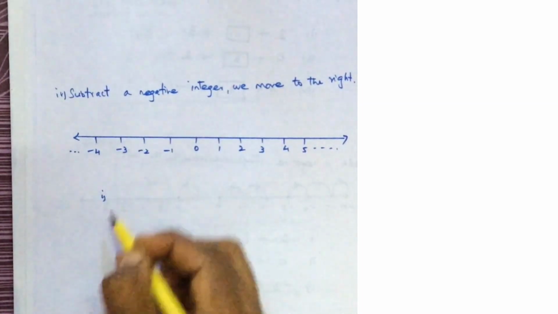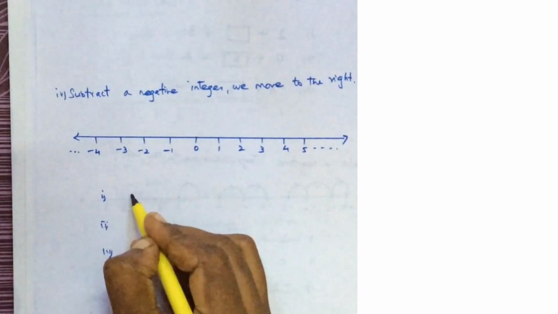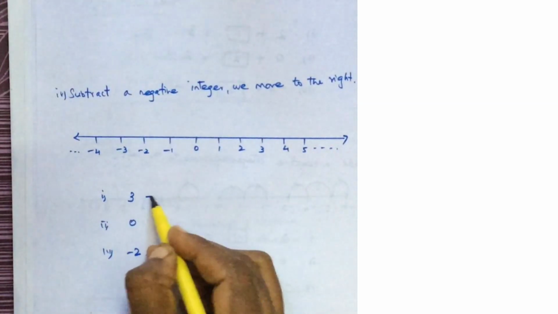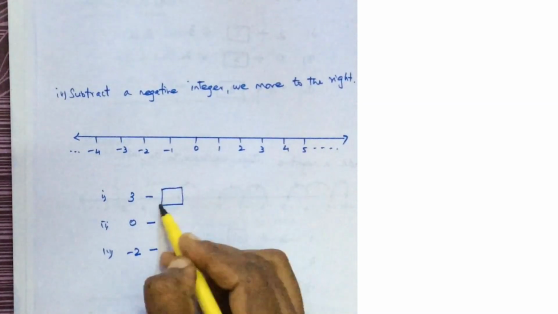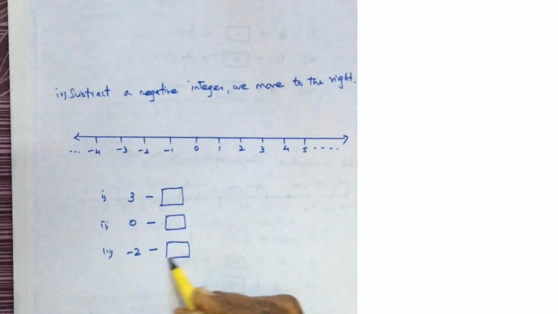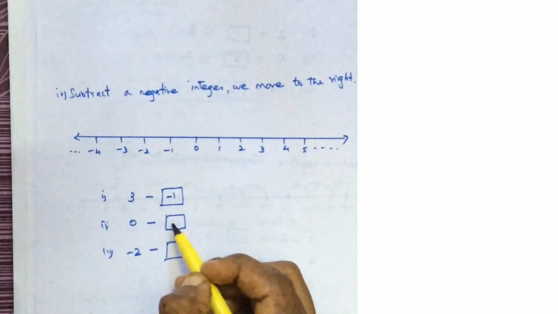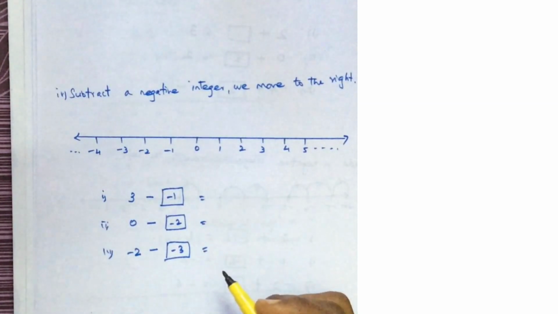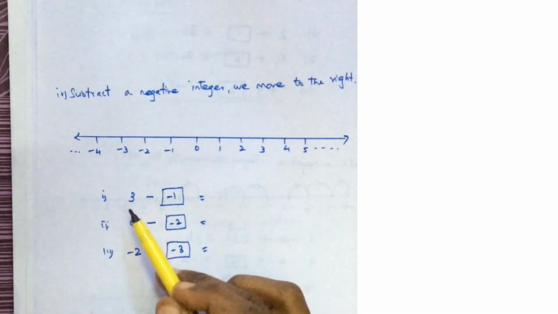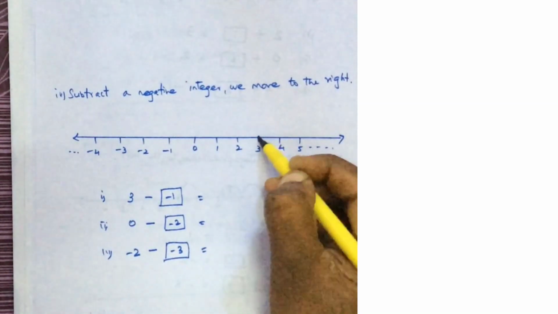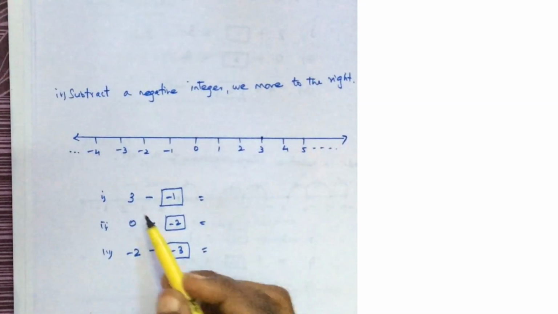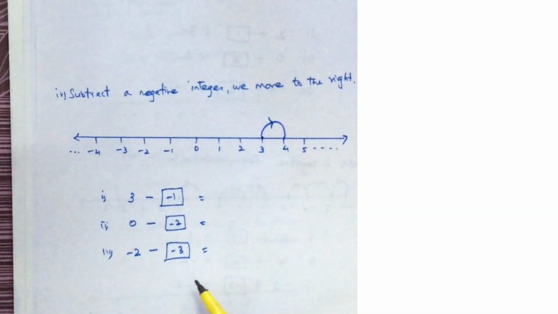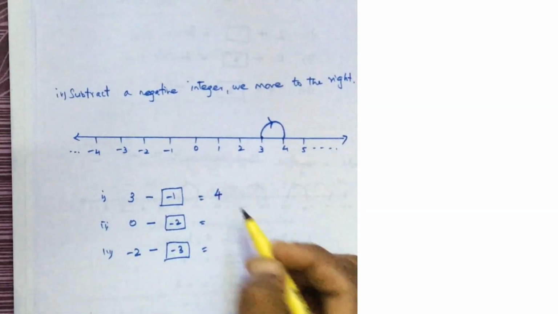We will take some examples. Let me take a positive number, 0 and a negative number. Okay, 3 cases I am going to subtract a negative integer. In the box I should write a negative integer. So minus 1, minus 2, minus 3. So first is 3. I am standing here. We should move to the right. So 3 minus of minus 1. Move to the right one step. Okay, so it is 4.